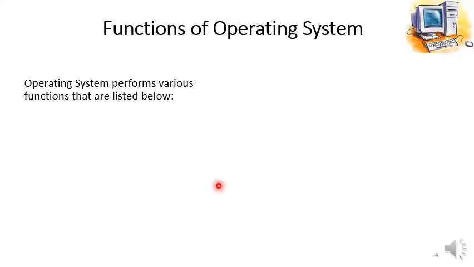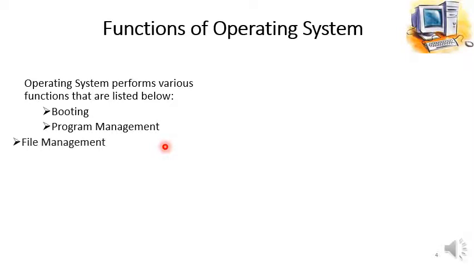Now, functions of operating system. What are the functions which are performed by the operating system, that we will discuss in this topic. Operating system performs various functions that are listed below. First function, that is booting, program management, file management, configuring devices.